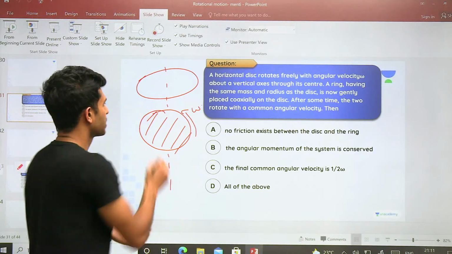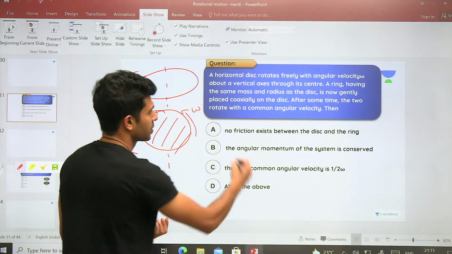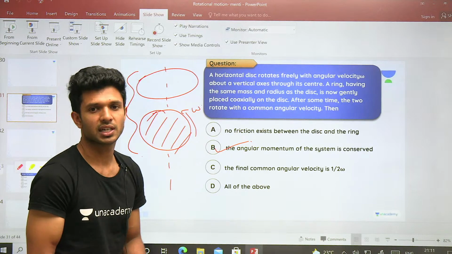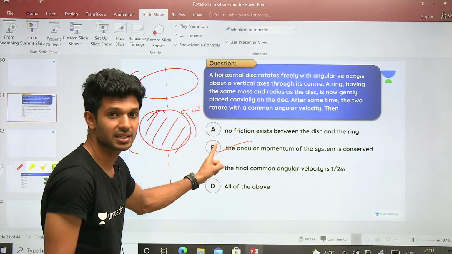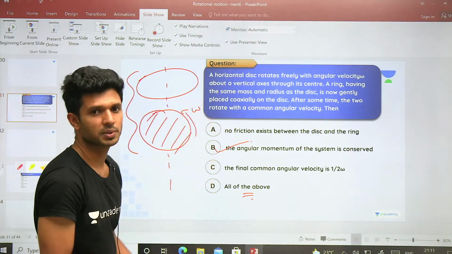Is there any external torque acting between them? No. If external torque is 0, what is going to be conserved? Angular momentum of the system is conserved. But we cannot say option B is the correct answer, because we also have all of the above. So we can check one more option.